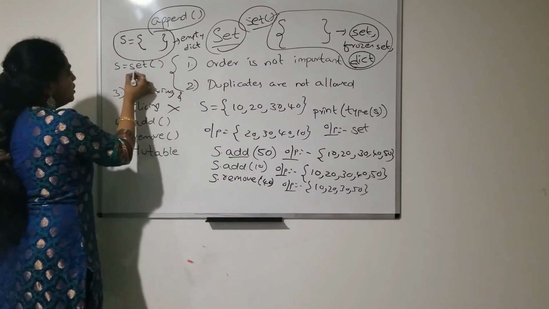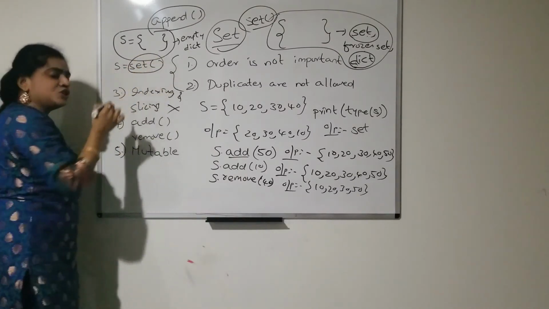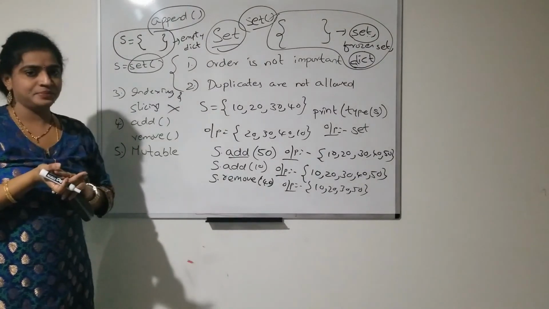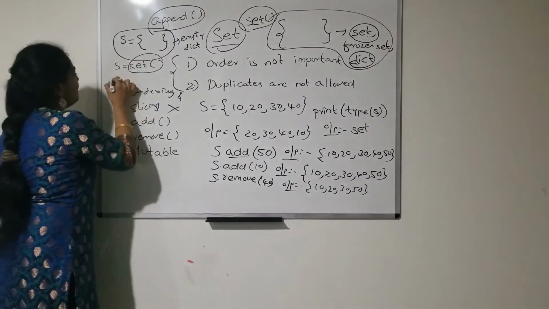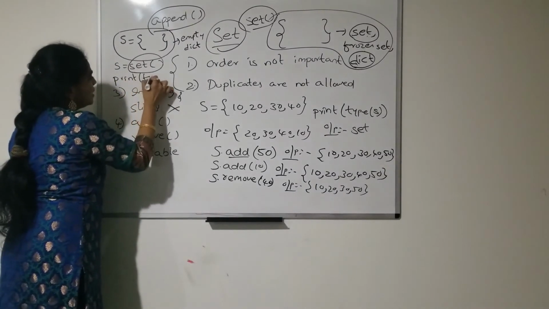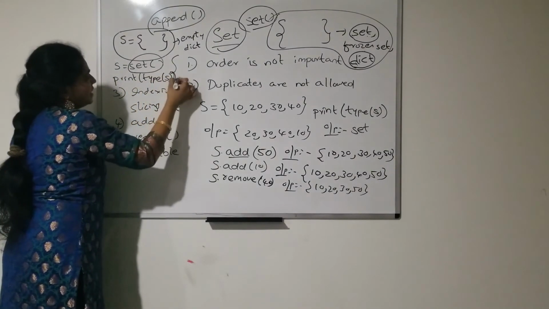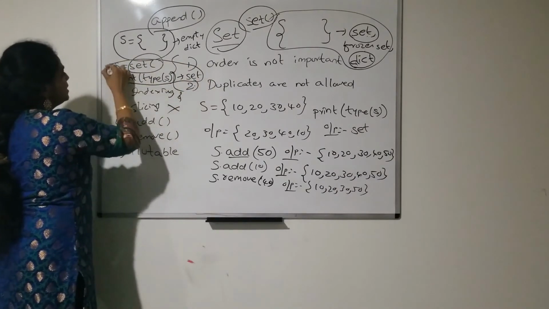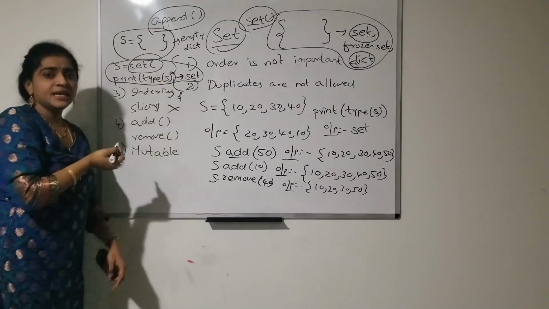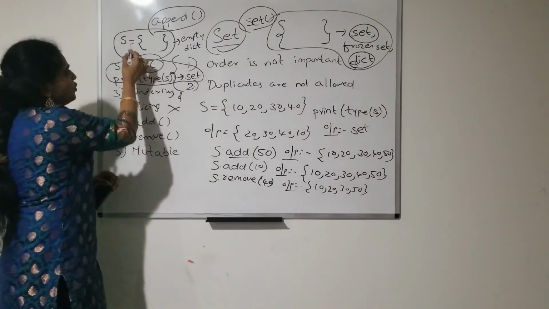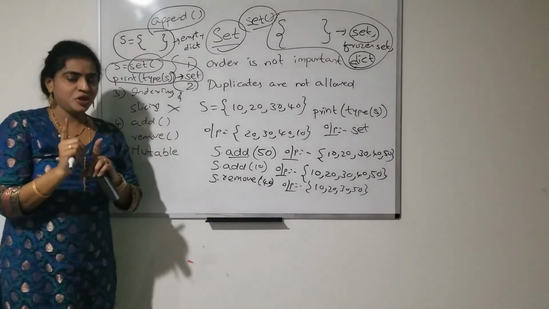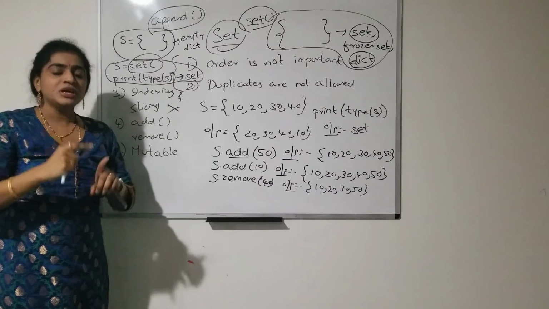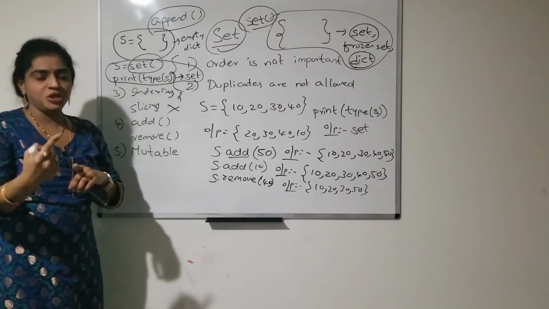Okay, so if you use this function, then the Python virtual machine can understand that you are going to create an empty set. Then if you print the type of S, the output will be set. It will consider it as a set data type. Otherwise, if you give this notation, the Python virtual machine will display the output as a dict data type, not a set data type.